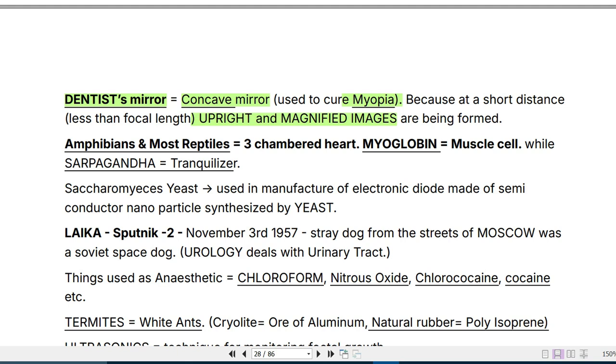Then amphibians and most of the reptiles have 3-chambered hearts. Myoglobin is in the muscle cell of the heart, and Sarpagandha is a tranquilizer. Amphibians and most of the reptiles have 3-chambered hearts. And Saccharomyces yeast is used in the manufacture of an electronic diode made of semiconductor nanoparticles synthesized by yeast. So it is used in manufacturing of electronic diodes. So either it could be anode or cathode. Saccharomyces yeast is utilized in that process, right?